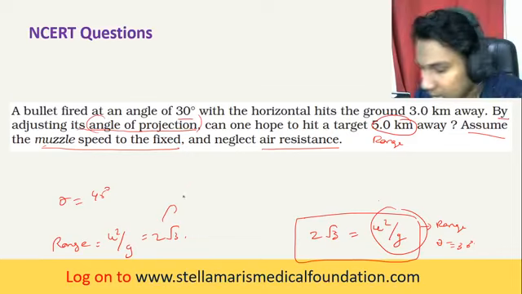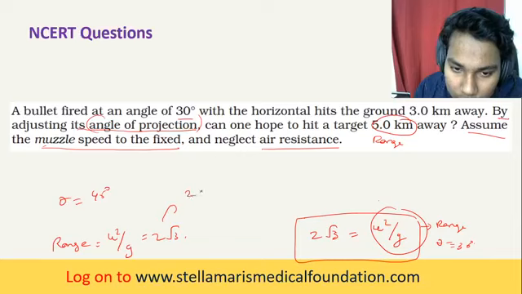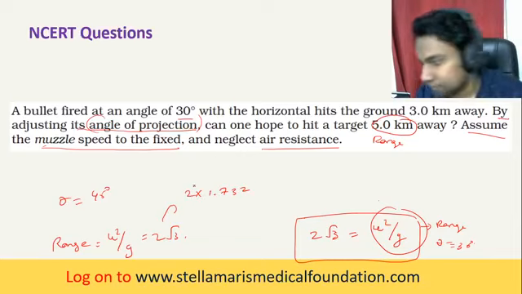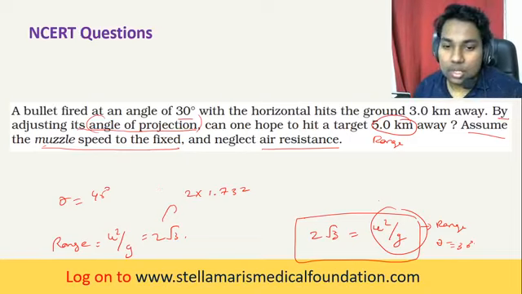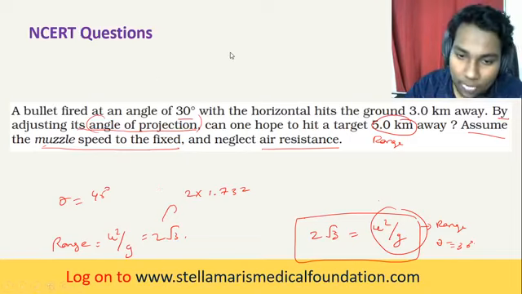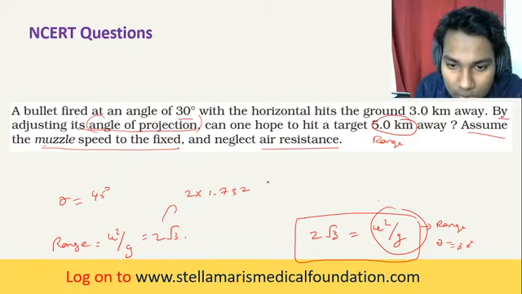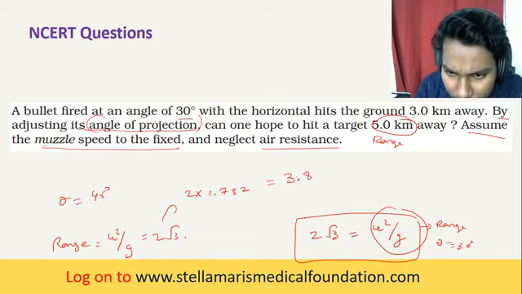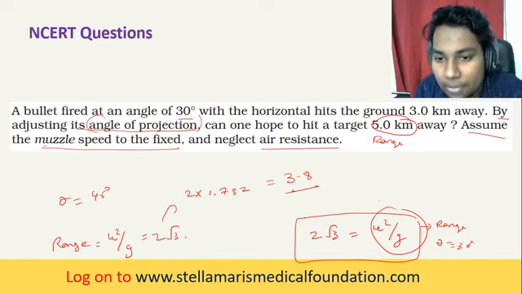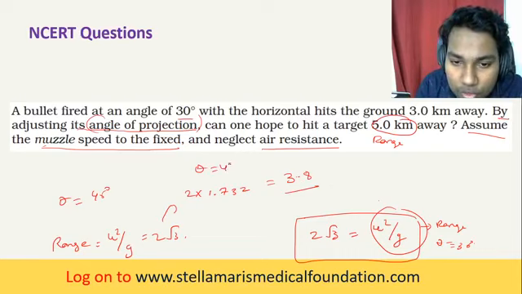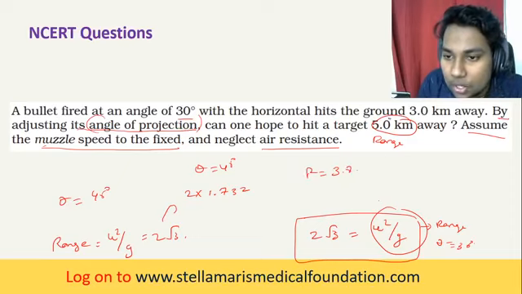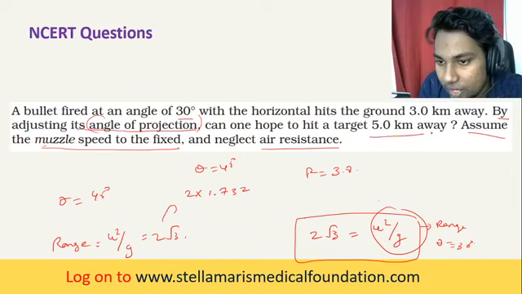So 2 into 1.732 will come closely to 3.8. So when theta is equal to 45 degrees, range will be equal to 3.8. It cannot reach this 5 kilometers.